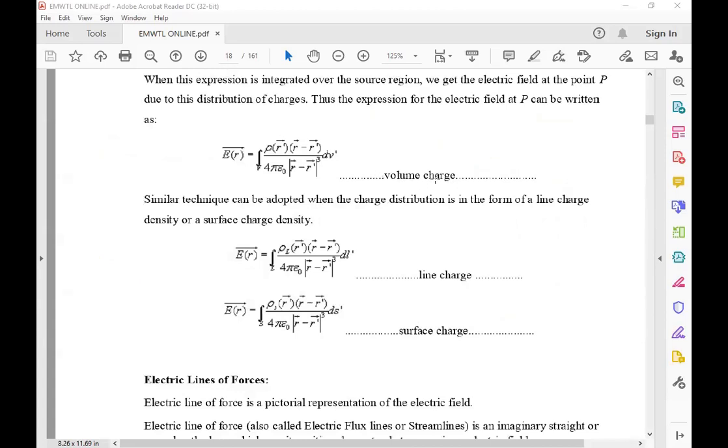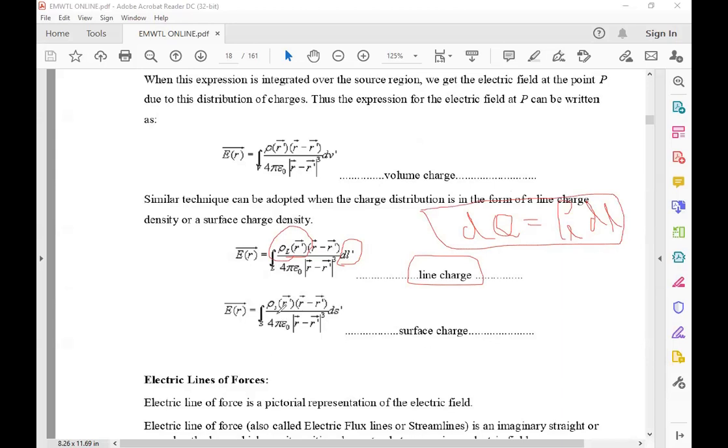In a similar way, if instead of volume charge it is a line charge, then only the charge density changes. dq is equal to rho L into dl. The remaining is the same for all: R minus R bar and |R minus R bar| whole cube. Only the change for the line charge is rho L into dl, so dq is replaced with rho L into dl.